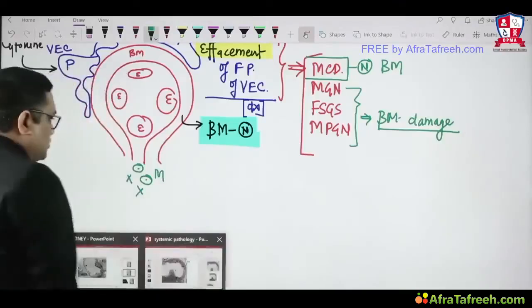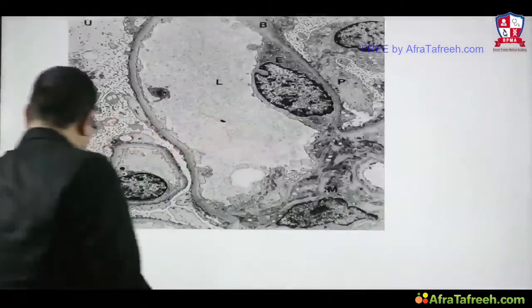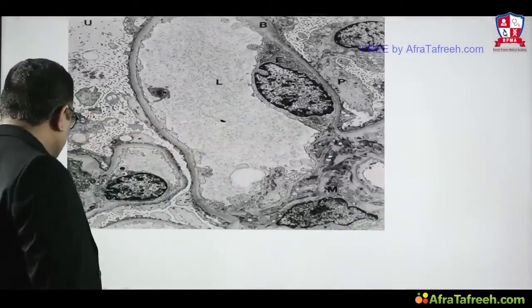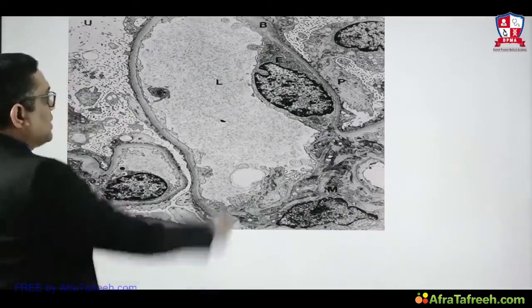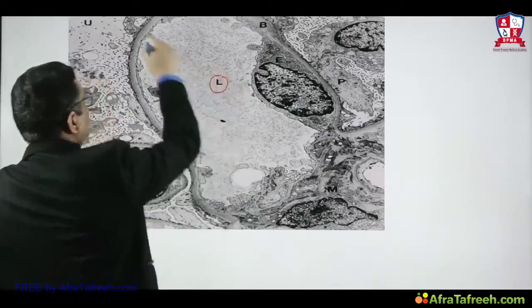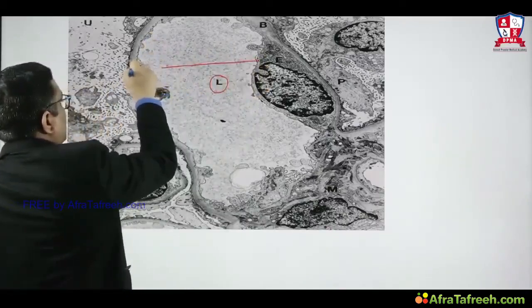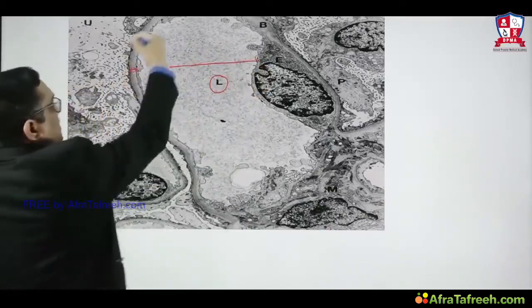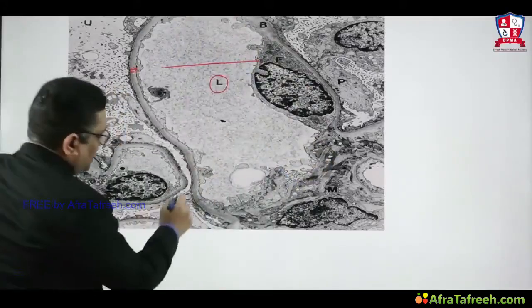Here I would like to show you the electron microscopy of minimal change disease. As I said, only electron microscopy is diagnostic, so it is important to understand it. You can see the lumen here. This entire thing is the basement membrane, and outside the basement membrane there is a podocyte.